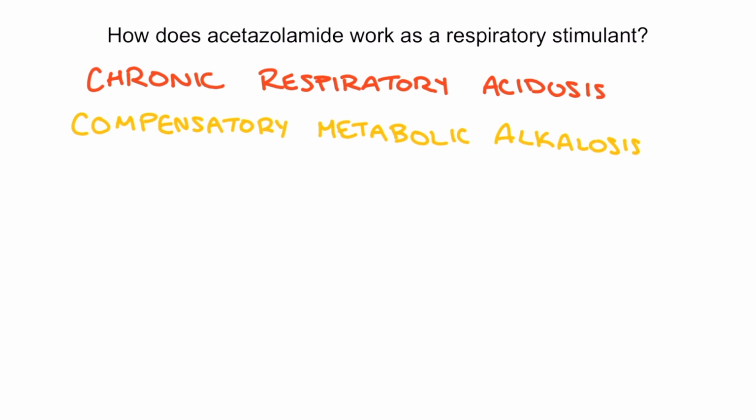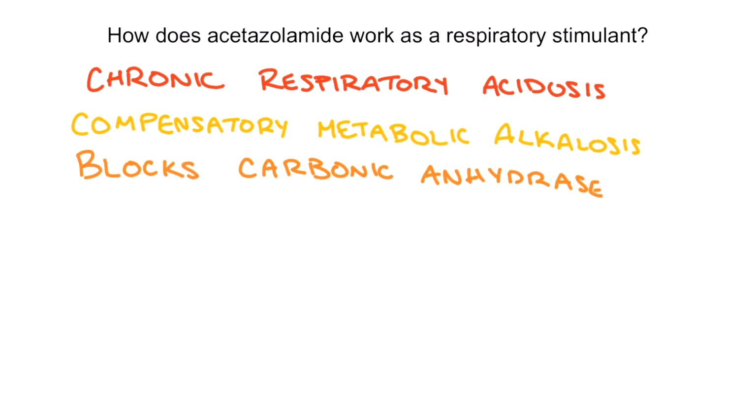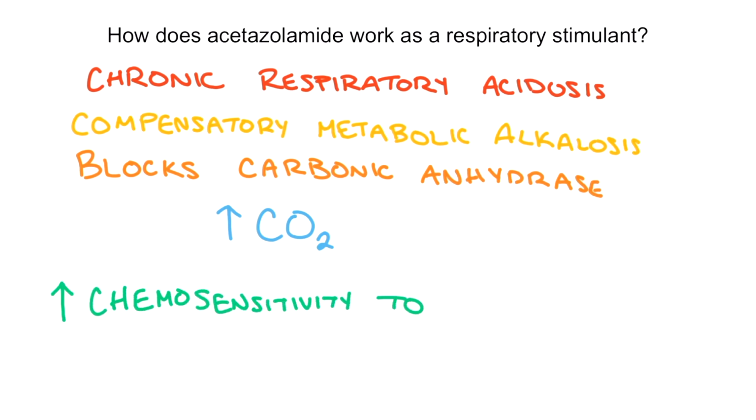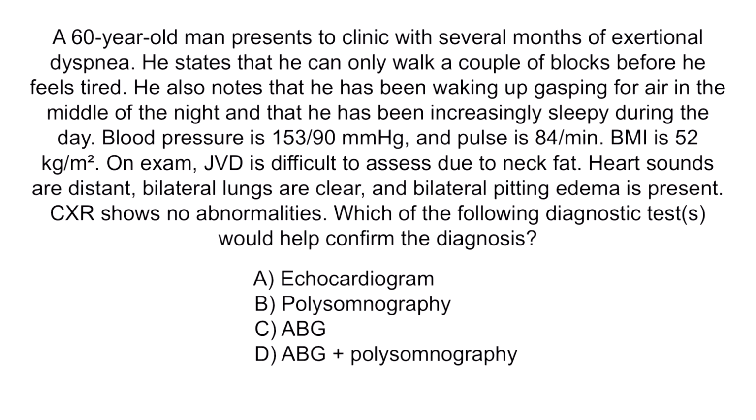Carbonic anhydrase is responsible for the conversion of carbon dioxide to bicarbonate. So by blocking carbonic anhydrase, acetazolamide effectively increases carbon dioxide levels. This reverses the compensatory metabolic alkalosis with a metabolic acidosis. In turn, the worsening acidosis increases the respiratory drive by increasing chemosensitivity to hypercapnia. Let's wrap up this section with a question.